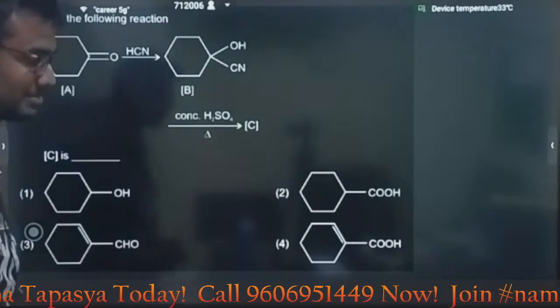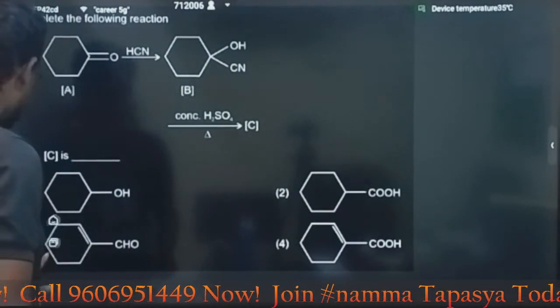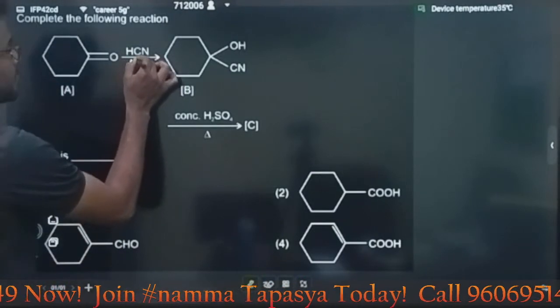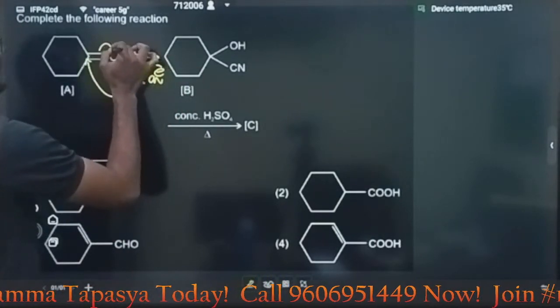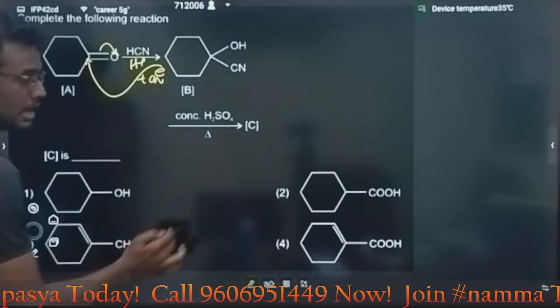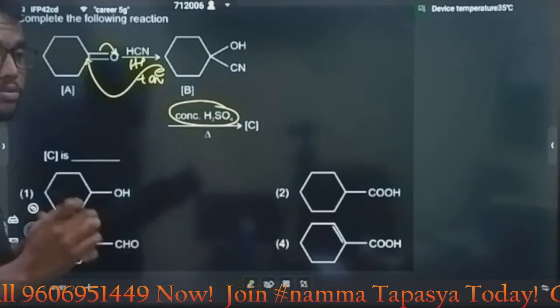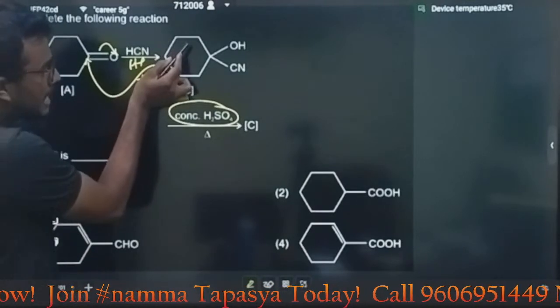Next question. Aldehyde chapter. Actually, it is an example of nucleophilic addition. Look here. How will it go? HCN is there, H plus and CN minus. They are only mentioning CN minus, it will attack here, OH is forming. They are mentioning this one. Concentrated H2SO4 means dehydration reaction. Water, we are removing water here. If you remove the water, where will it form? It will exactly form here.